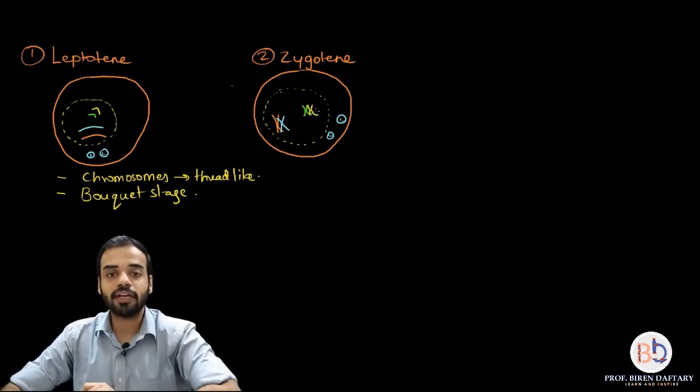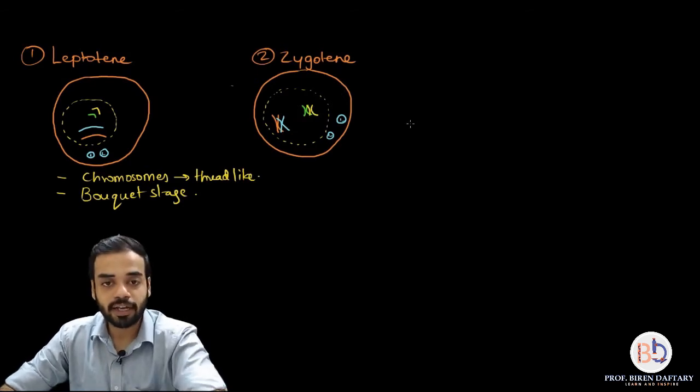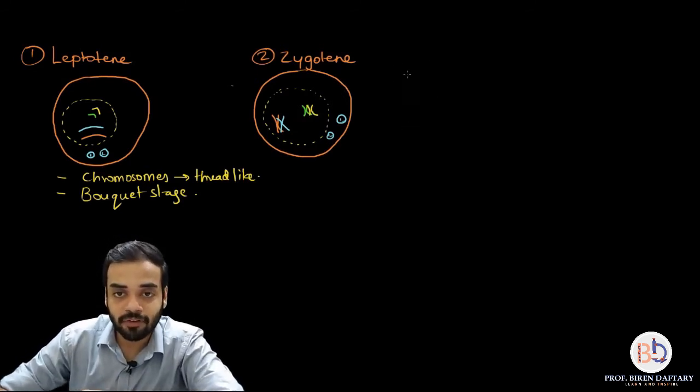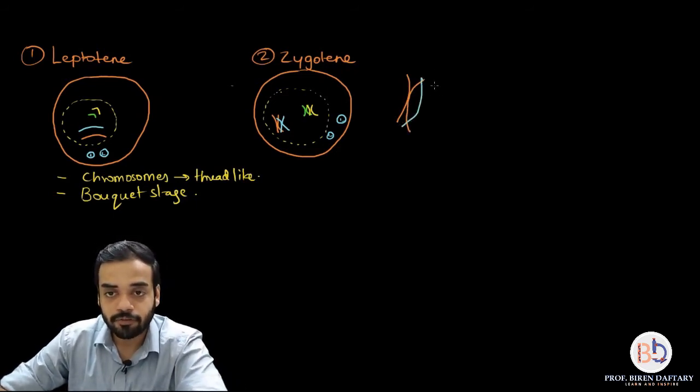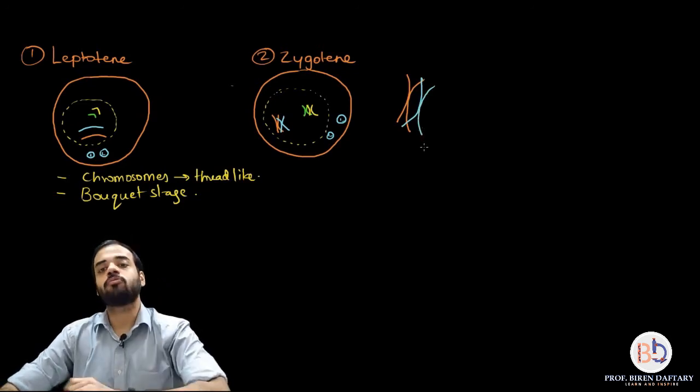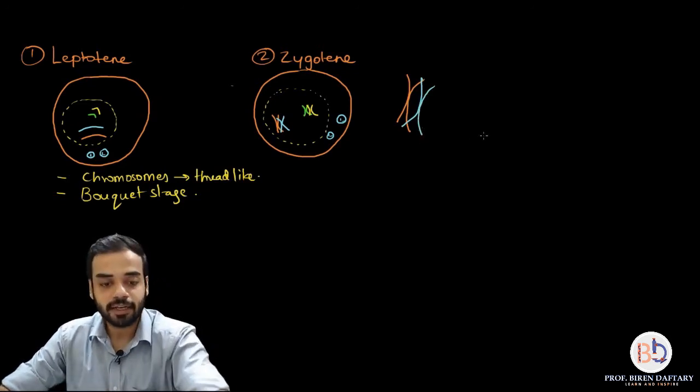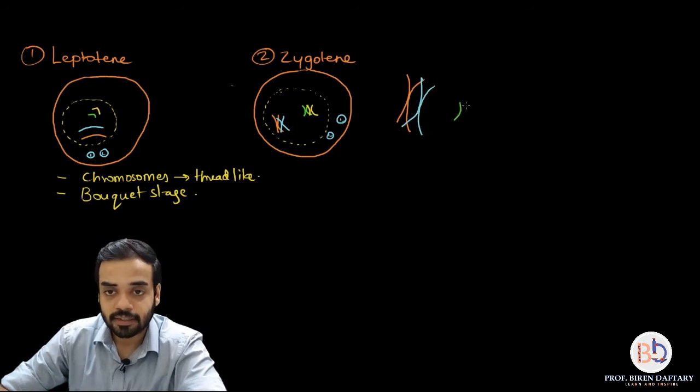Okay, so if you want, I can draw these diagrams, I can magnify them. This is one of the chromosomes, and this chromosome has paired up with its homologous chromosome, right? This is one of the pairings, and the other pairing is like this.